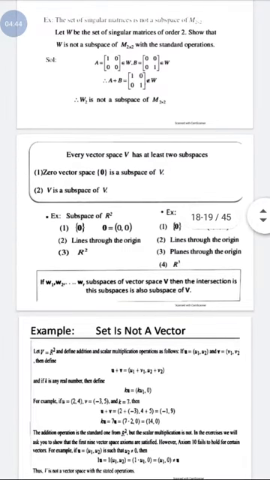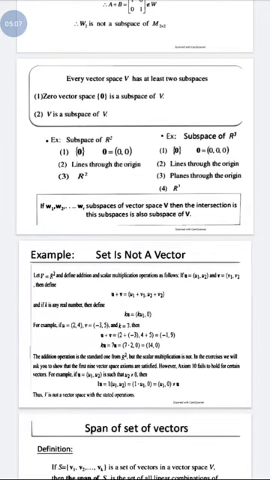We have an assumption: every vector space V has at least two subspaces, one is {0} and the other is itself. For R2, the xy plane, {0} is a subspace, and a line through the origin is also a subspace of R2, and R2 itself is a subspace of R2. Similarly for R3.